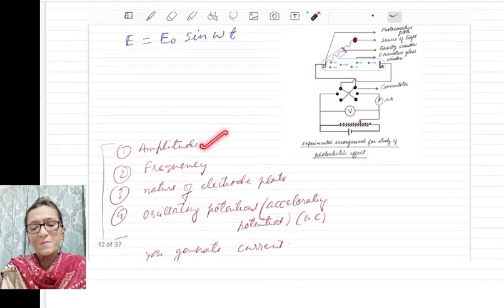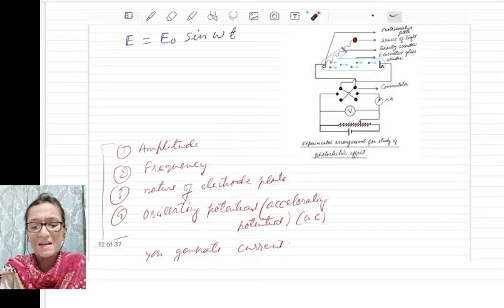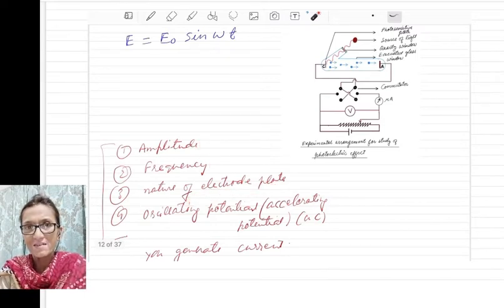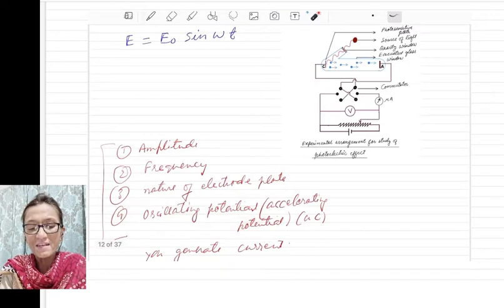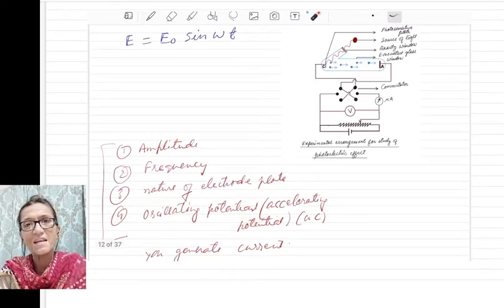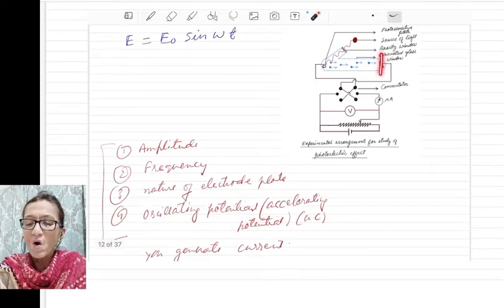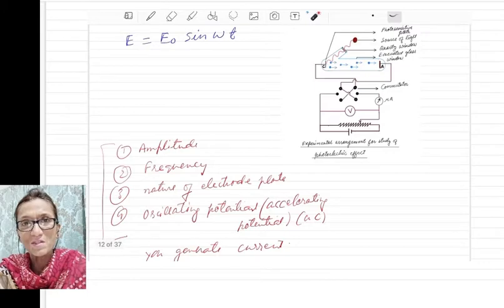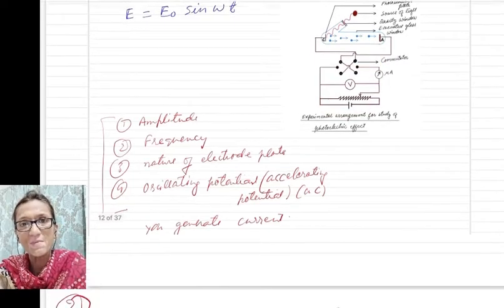Now they kept amplitude, frequency, and nature of the electrode plate constant, and they varied the oscillating potential. You can also say accelerating potential on the anode plate. So when potential is increased on the anode plate, which is positive potential, it will attract electrons. And when potential is small, a smaller number of electrons will be attracted and sent to the outer circuit, and current will be small.